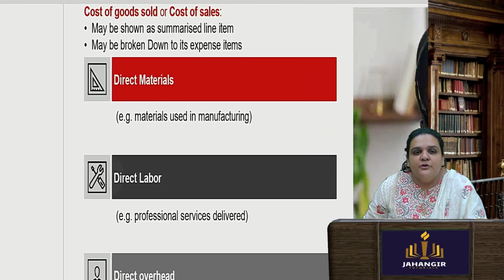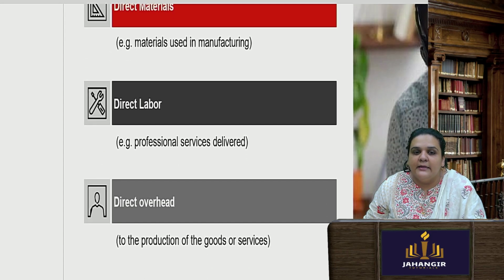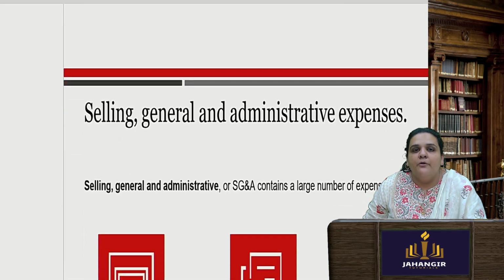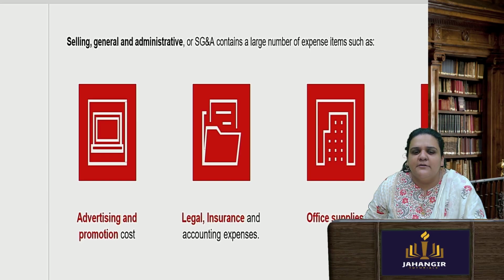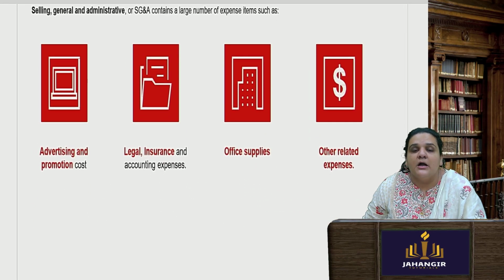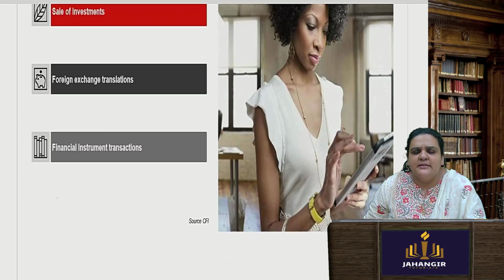Okay. Now, cost of goods sold, cost of sales includes three major expenses: direct labor, direct material, and direct overheads, which are directly attributable to the amount of revenue you generate. Selling, general, and administrative expenses are those expenses which are a part of your profit and loss statement, which occur yearly. And then you have gains and losses.